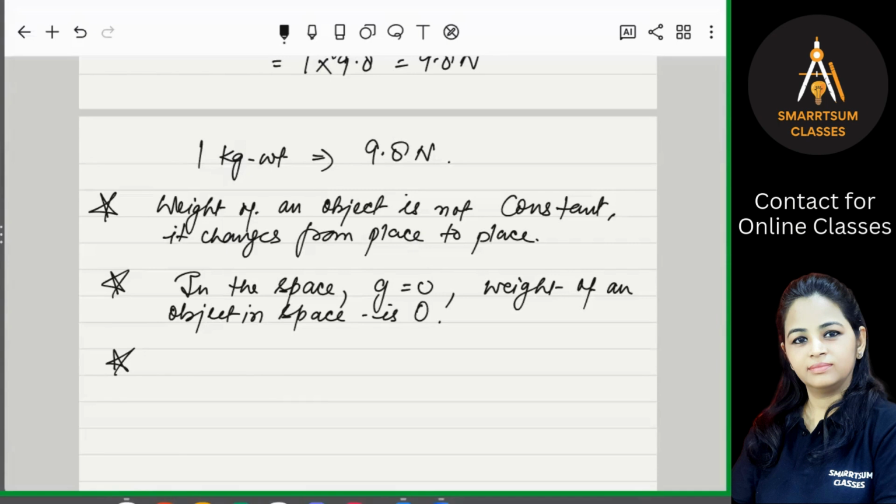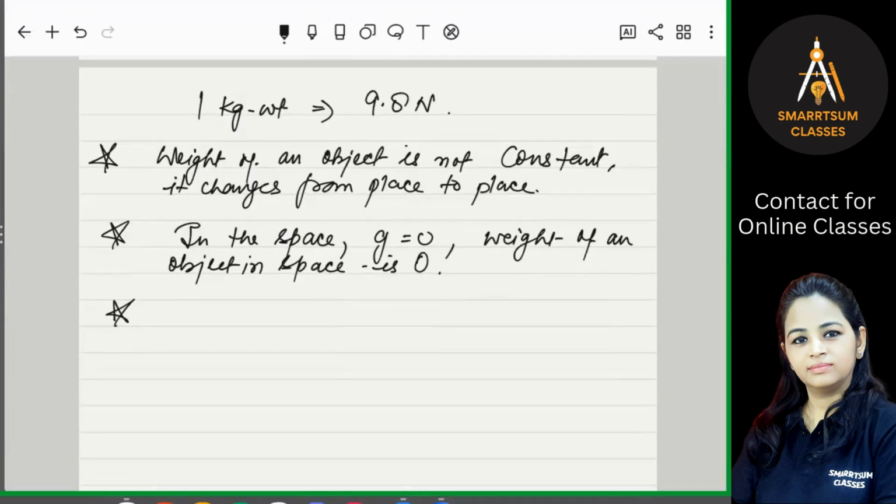So write down. What is the value of g at the center of the Earth? It becomes 0.